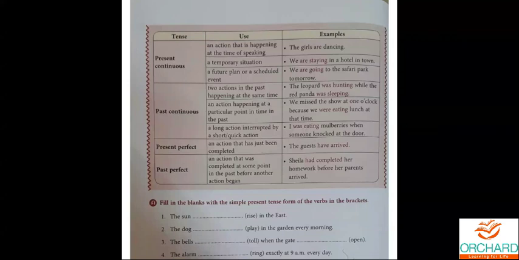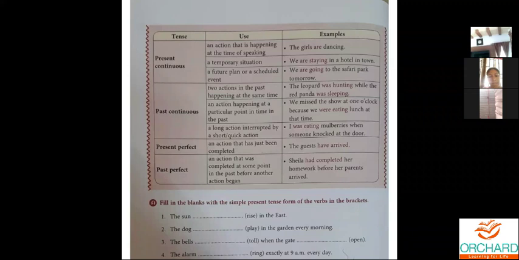Somebody said, no, we are going for a movie. So we are going for a movie means, has the movie started right now? We are going for a movie means you have not started to go to the movie yet. The movie also has not started. Now the problem is, it is a definite future action. At that particular time, you can use present continuous also. Is that clear, my dear children? Any doubts with it? Any doubts?